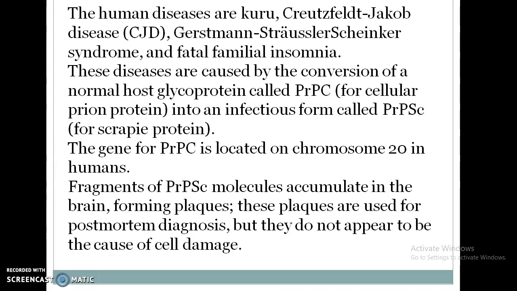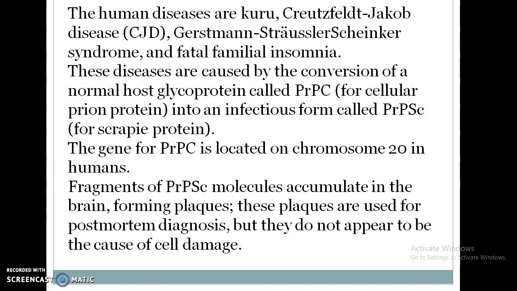The protein responsible for causing the disease is PrPC. After infection, the cellular prion protein gets converted into the PrPSc form, and this PrPSc form is responsible for causing the disease.